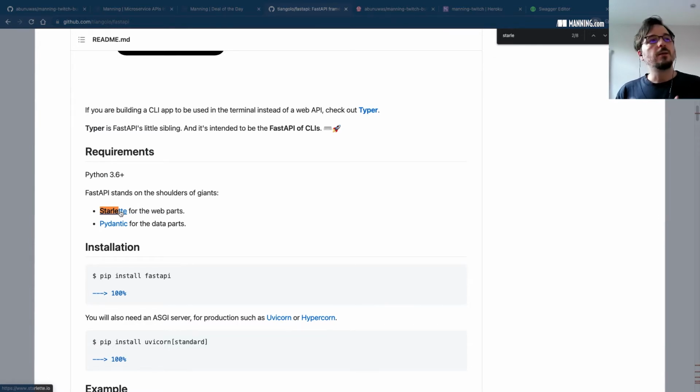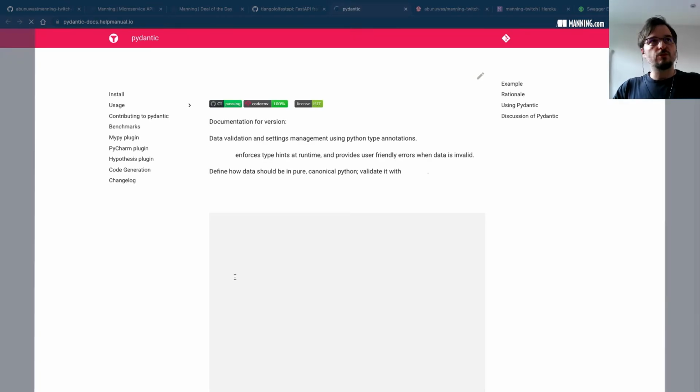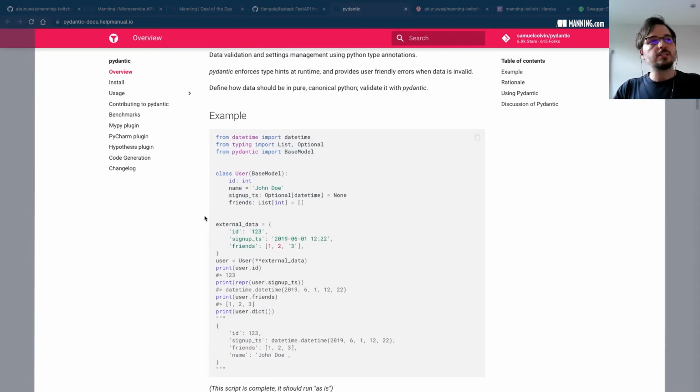But it's also faster because of Pydantic. Pydantic is a highly optimized data validation library for Python, and it's the part that helps us to validate and serialize data in the API. If you are not familiar with Pydantic, it's really neat.